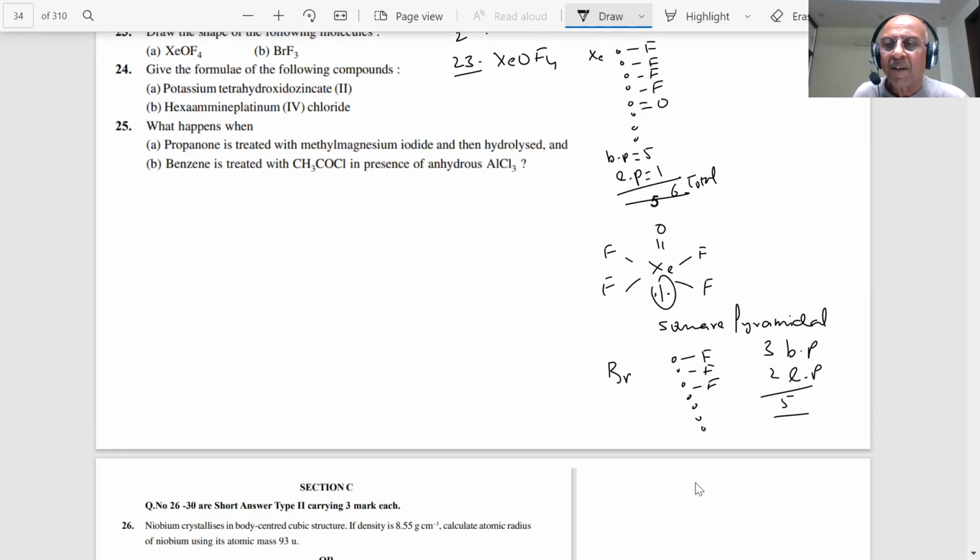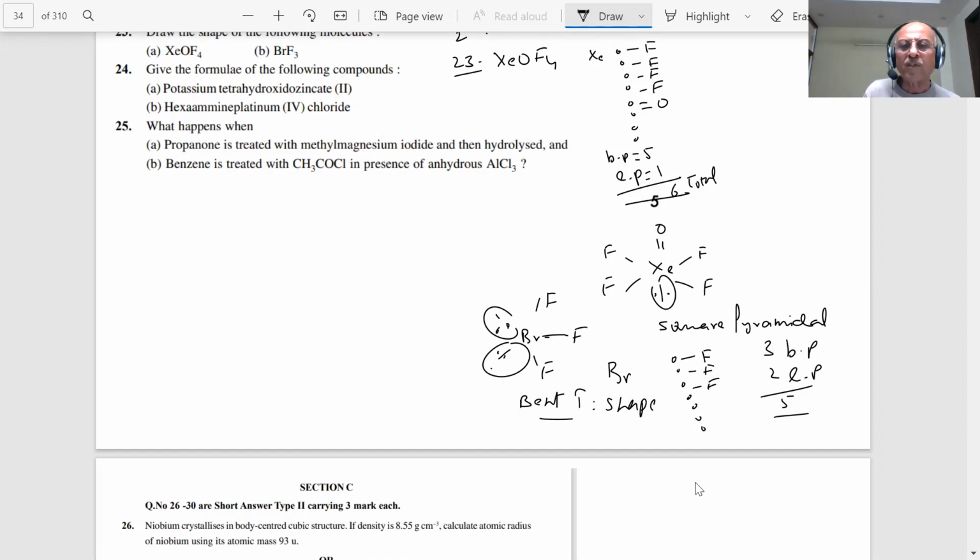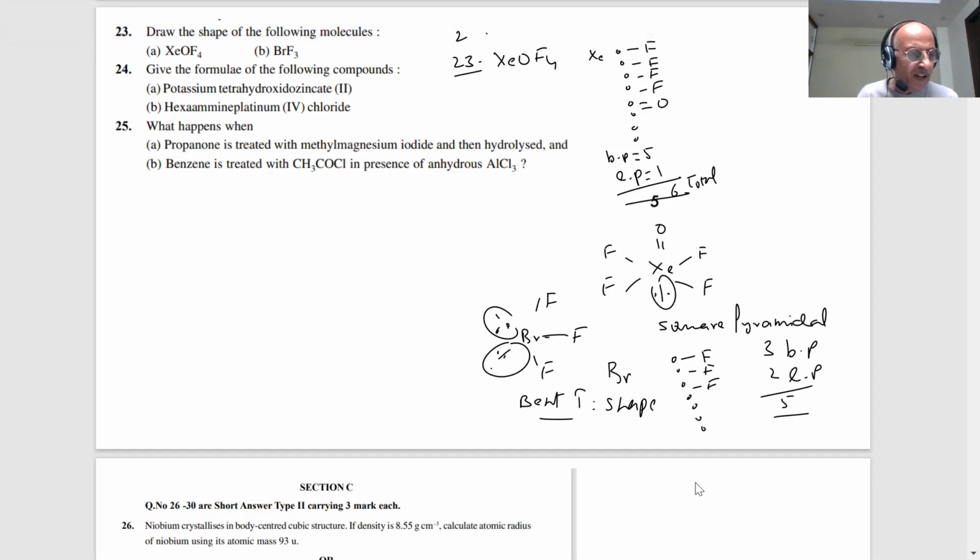Two lone pairs. What does it become then? 5. What is that? Trigonal bipyramidal. If I draw the trigonal bipyramidal, student, the lone pairs occupy the equatorial positions, and you have F. So what do you call this? The question was given many times. Bent T-shaped. Once you are done, now you will take only 30 seconds because they'll ask you ClF3, BrF3 like that. Certain questions are such favorites, student, that you can easily do it.